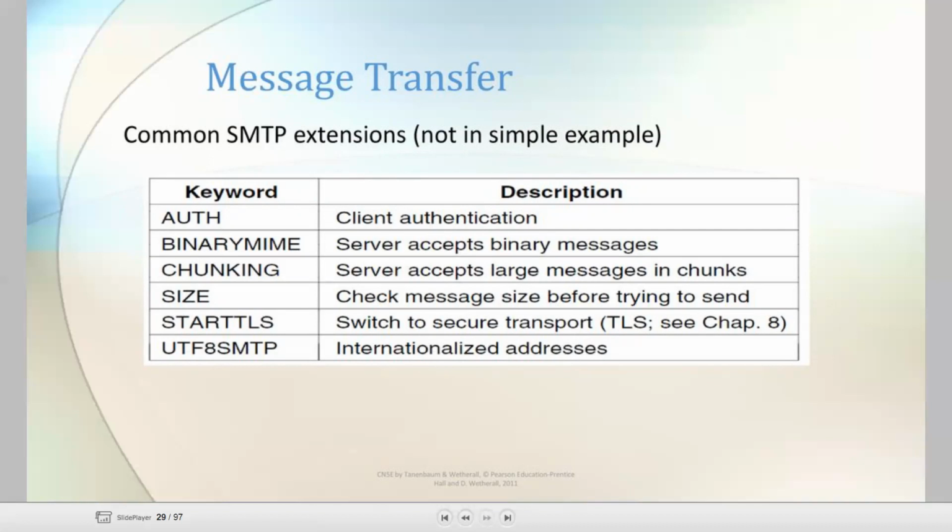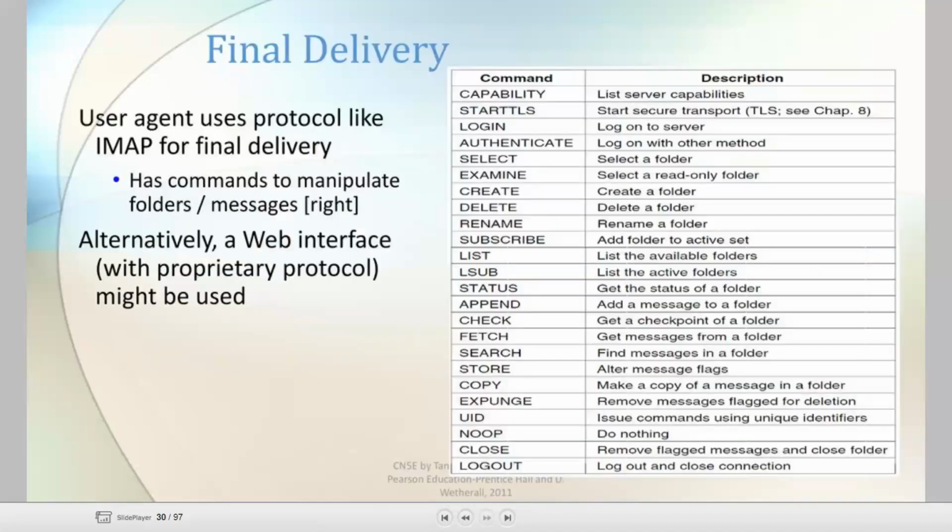STARTTLS, that is, switch to secure transport, that is TLS. TLS means Transport Layer Security. Next, UTF8SMTP, that is internationalized addresses. And the last topic is final delivery.